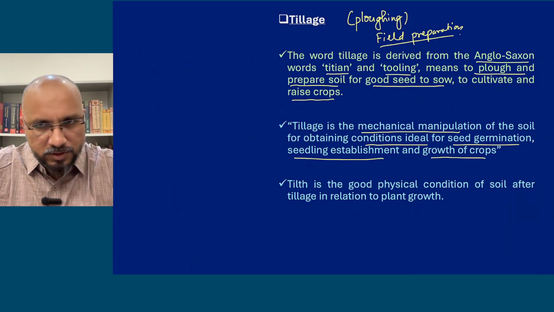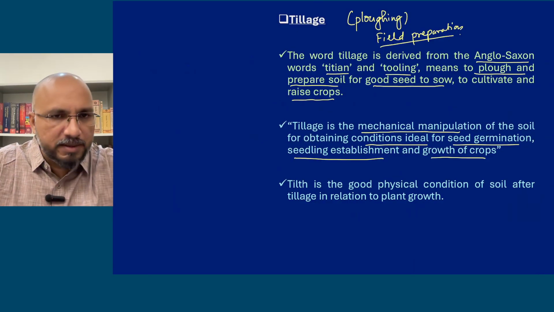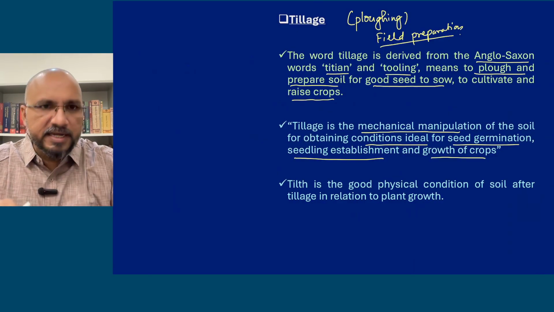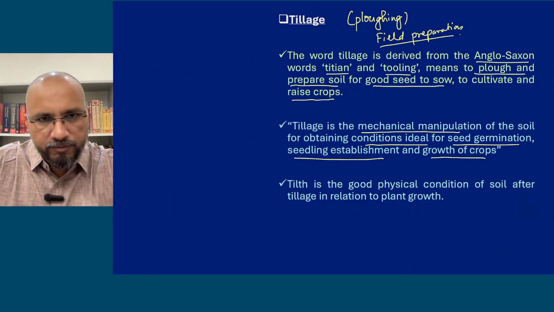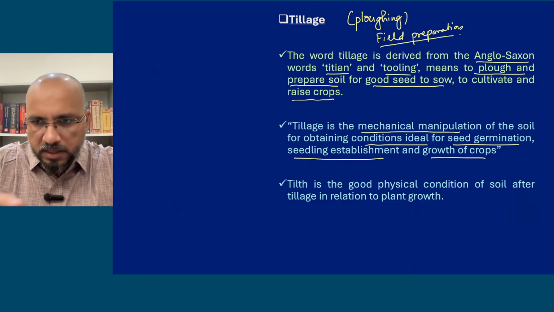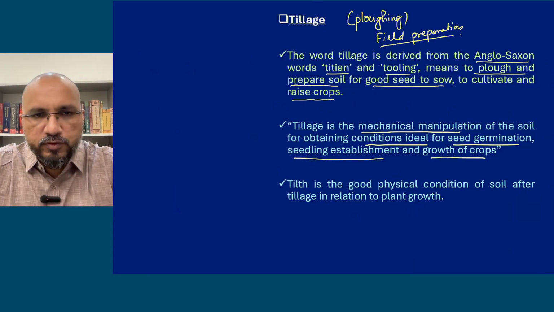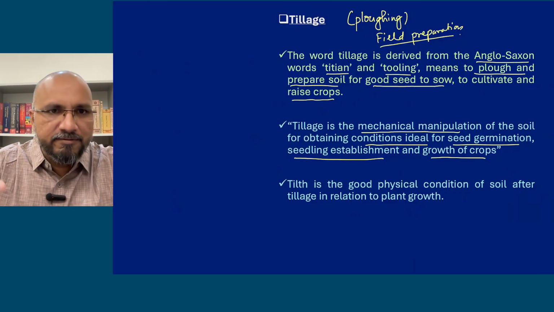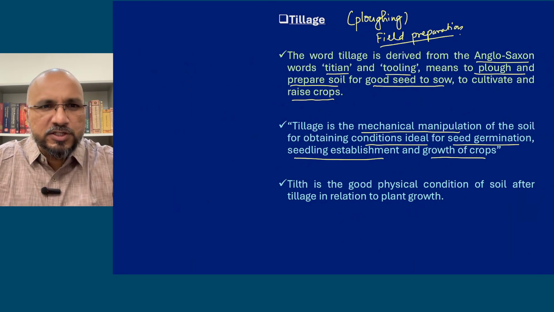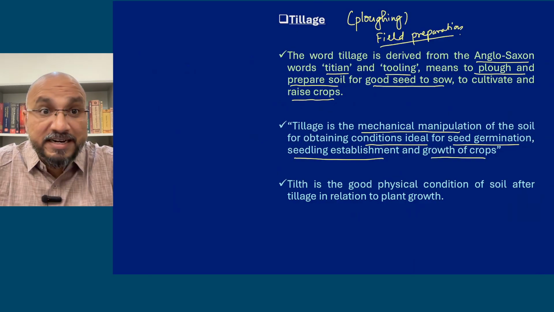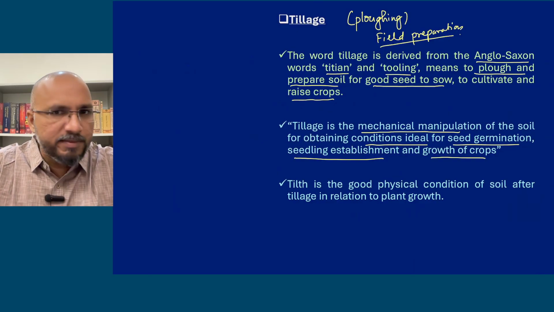See, when you have already harvested a crop, एक crop आपने harvest कर लिया है, so after harvesting, during the crop production what happens is the laborers move on the soil for weeding or harvesting, or the farmer is moving throughout the field for fertilizer application or for spraying, or a tractor or a vehicle has been used for harvesting. So all these practices, they make the soil hard and compact. Soil थोड़ा hard बन जाता है, compact बन जाता है, or even after rain also. So after the rain the soil will become compact.